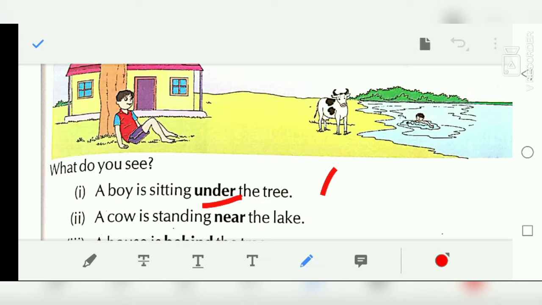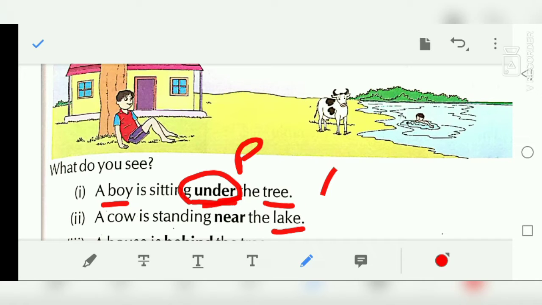So the preposition is placed before a noun or a pronoun. In this, tree is a noun and boy is also a noun. So it shows the relationship between the tree and the boy, that where the boy is sitting: a boy is sitting under the tree. So these are the prepositions that show the relationship of a noun or a pronoun with other words in a sentence. Like where the cow is standing, it shows the relationship between a cow and a lake.